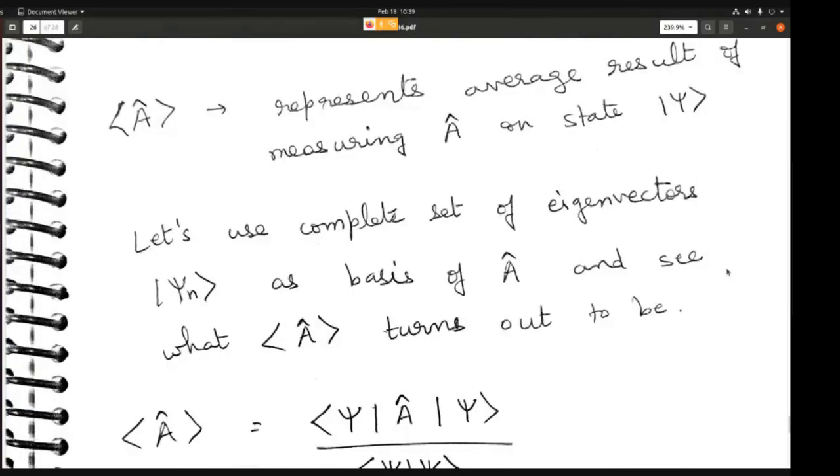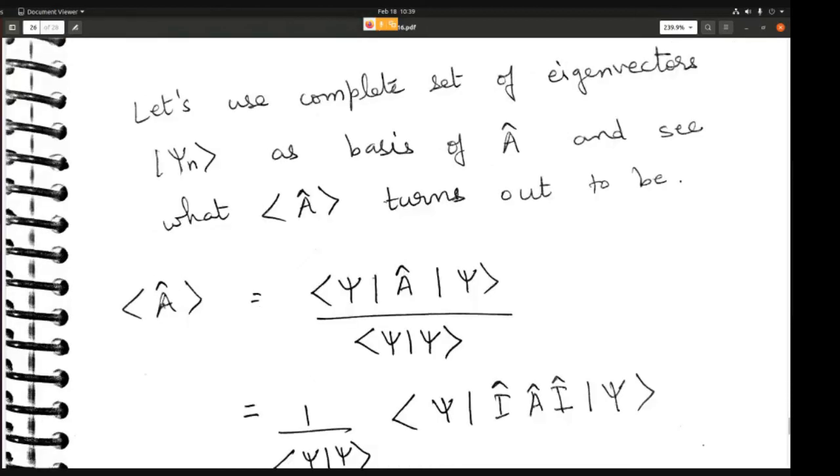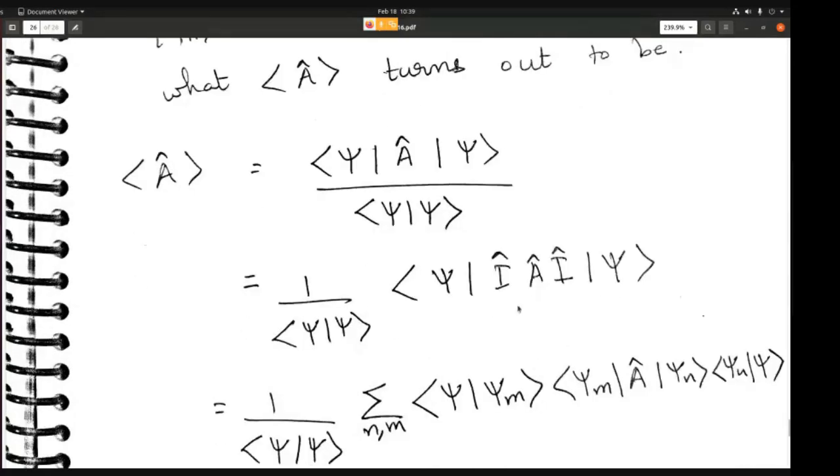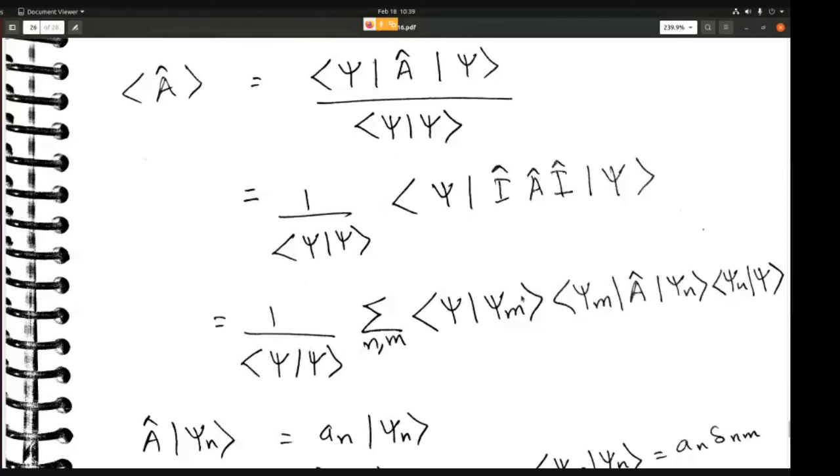We can also write this in an equivalent fashion. Instead of operator A, we can write I into A into I, where I is the identity operator or the unit operator. Instead of this, we can write the operator in terms of psi m and psi n, which are the eigenstates of the operator. So here I becomes the sum of |psi m><psi m|, and here I becomes the sum of |psi n><psi n|, and we sum over n and m.